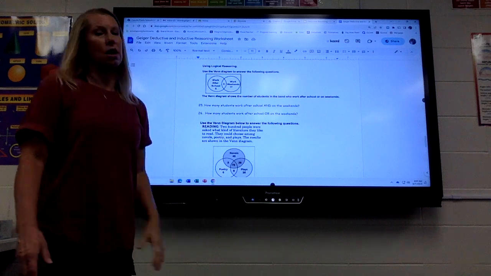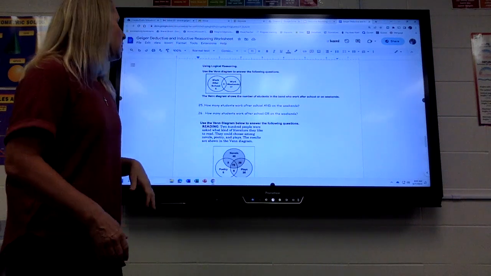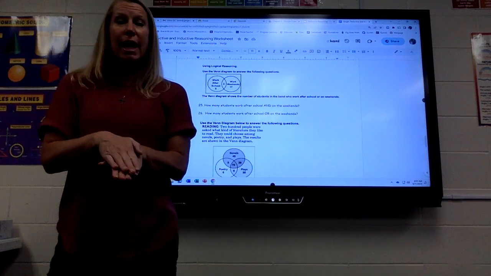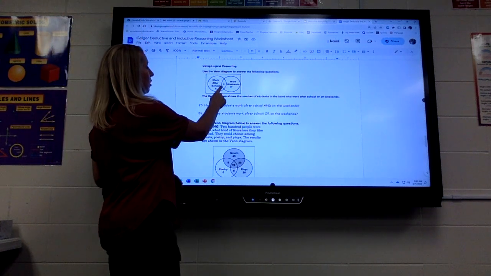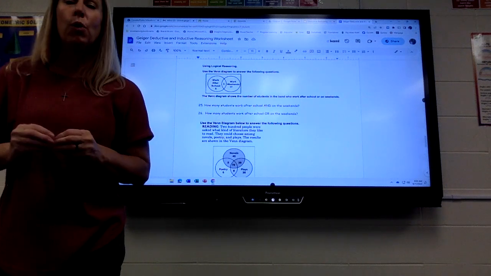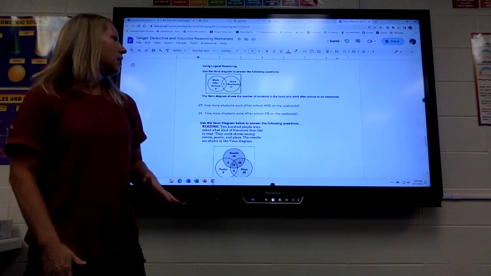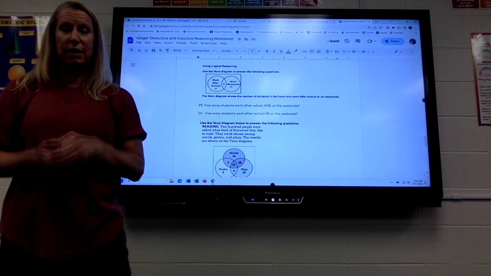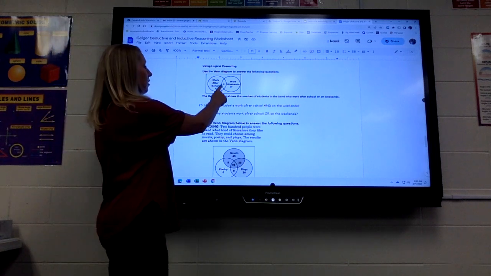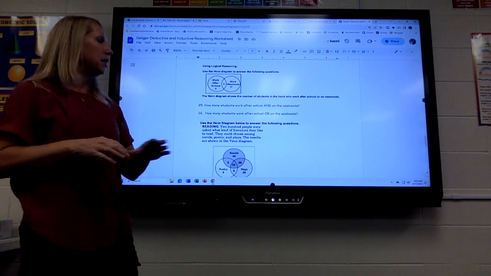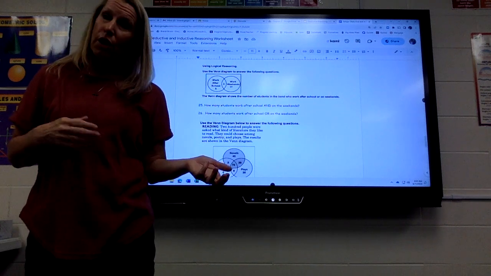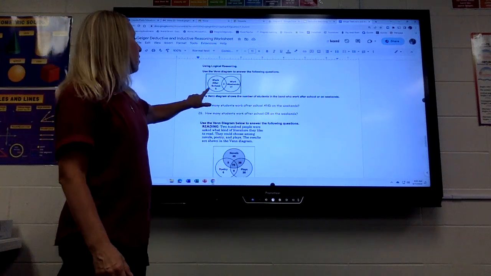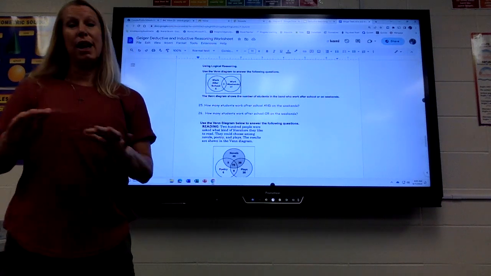Okay, last thing we've got to talk about is Venn diagrams. So Venn diagrams, what is overlapped, if you see the word and, you always just look where it's overlapped. If you see the word or, you add everything. So this says how many students work after school and on the weekend. So and is the overlap part, so that would be 3. How many students work after school or on the weekends? You add everything, even the 3 in the middle. The 5 plus 3 plus 17, add it all.